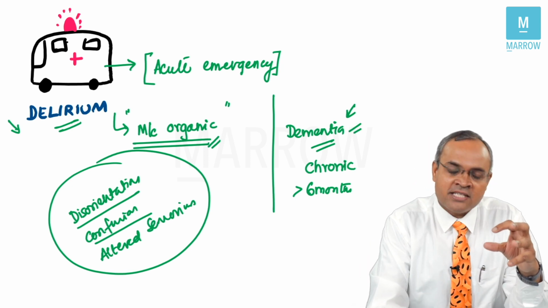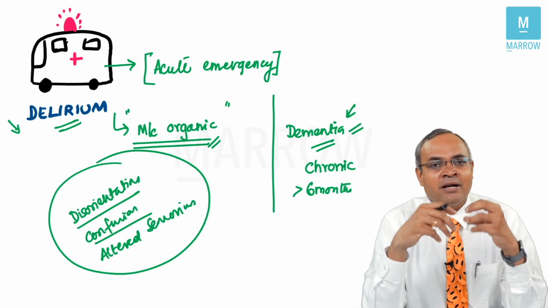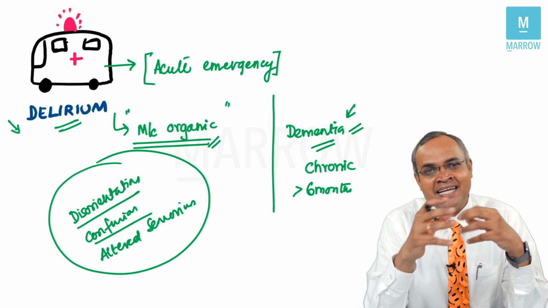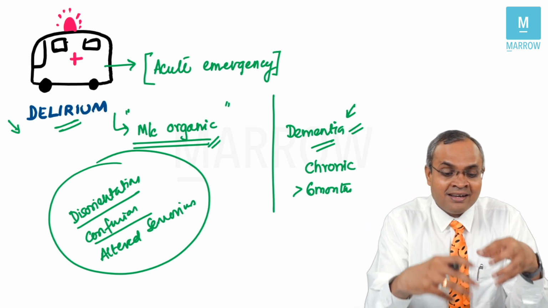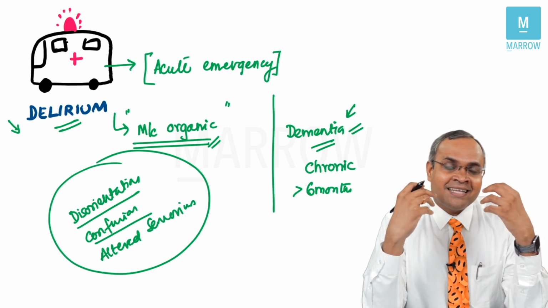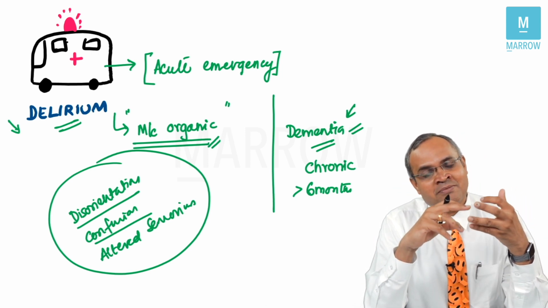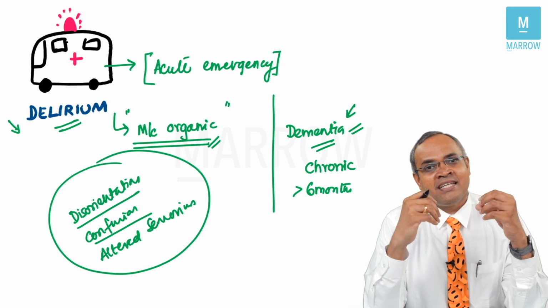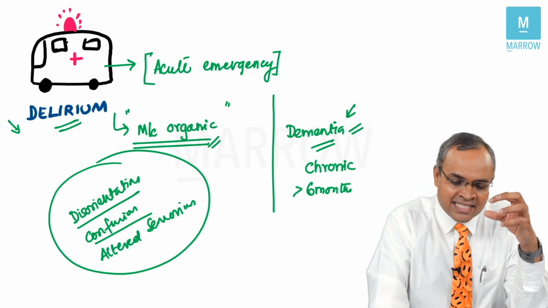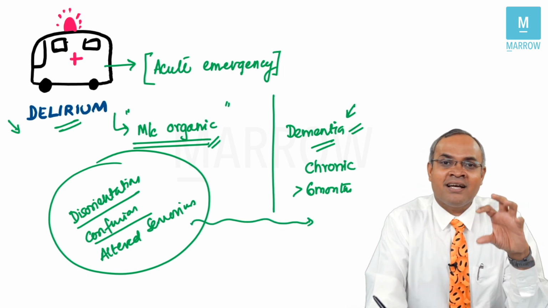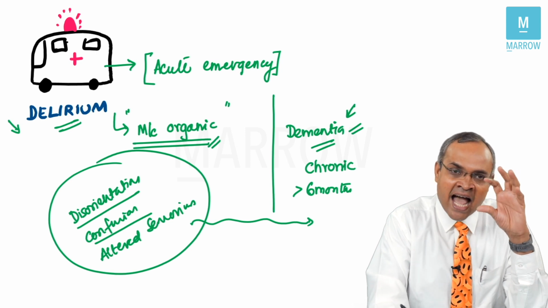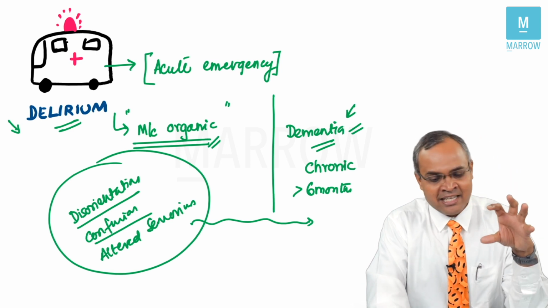Now dementia patients, because of the memory issues, might not be able to remember the person correctly, time correctly, and those. But here it's an active problem where they have disorientation to time, place, person. They can be confused. They can have altered sensorium. You can see similar kind of features in dementia, but the core feature which has to be there in every patient with delirium is what?